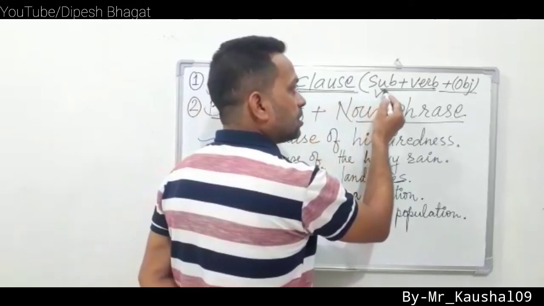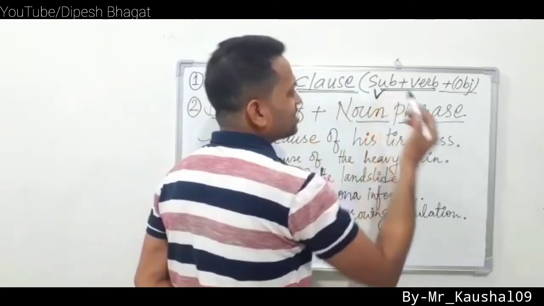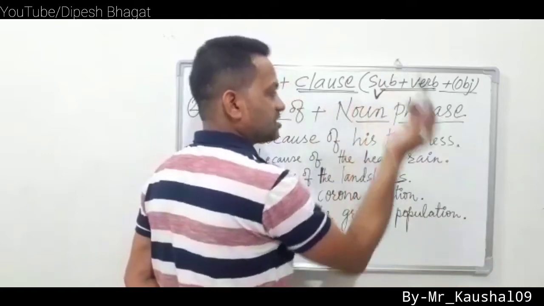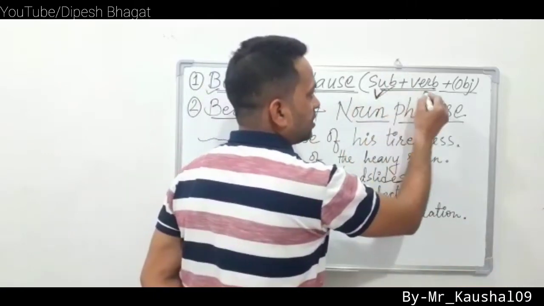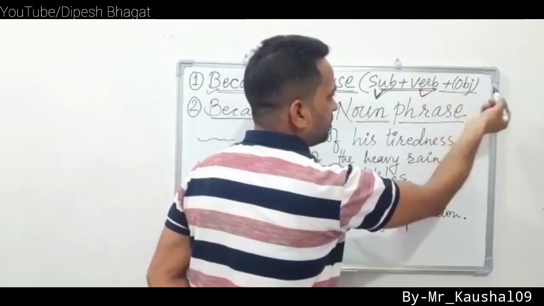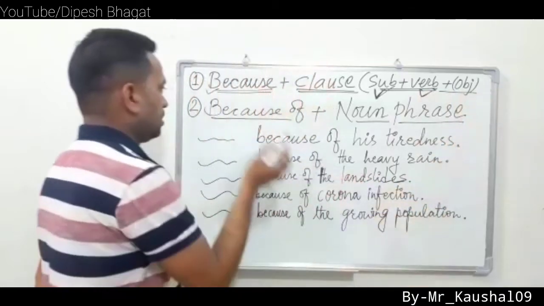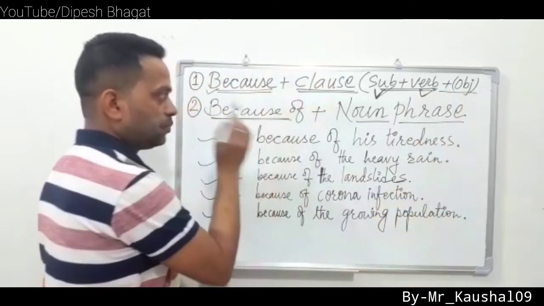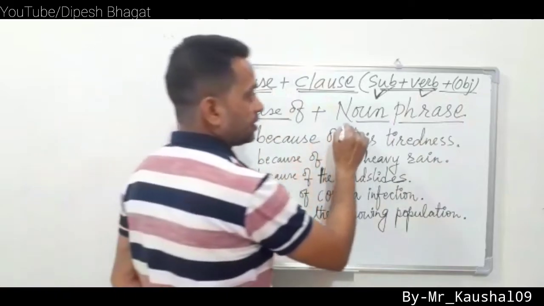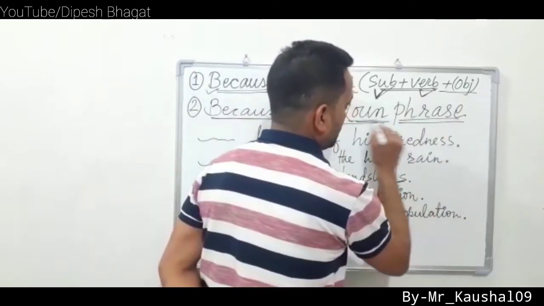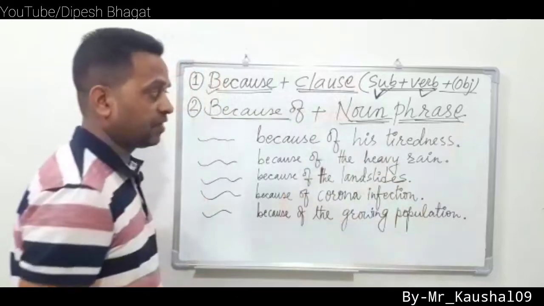Clause means the part of a sentence, or you can say the sentence itself. A clause is a sentence having a subject and verb, and there can be an object sometimes or not. Then because of is used with a noun phrase. Now what is a noun phrase?